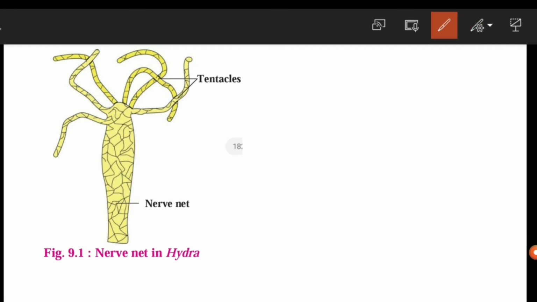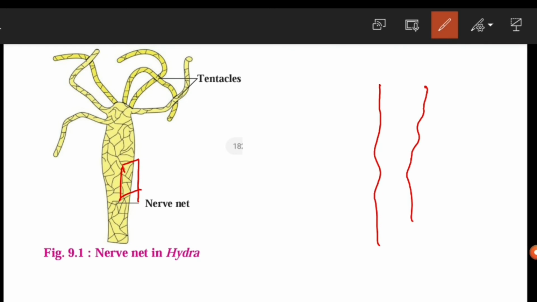If we take out this much part, then the hydra will show you three layers. The body of the hydra consists of three layers. The outermost layer is called the epidermis.